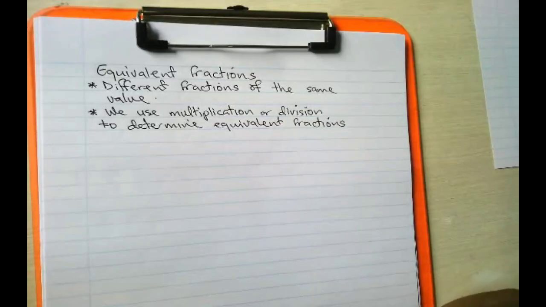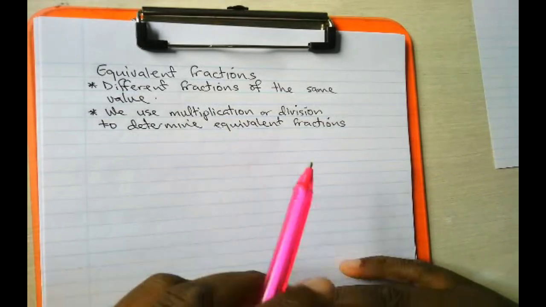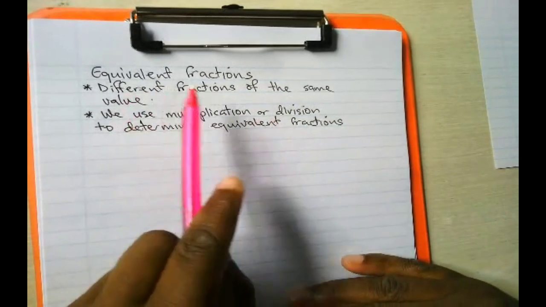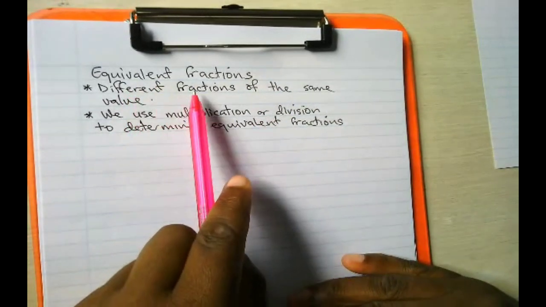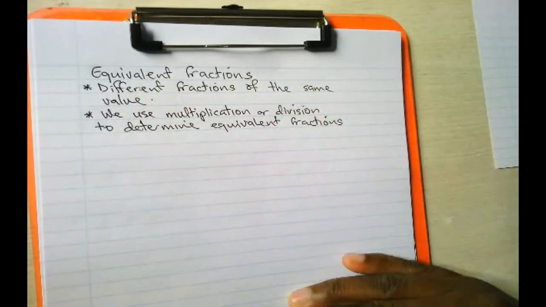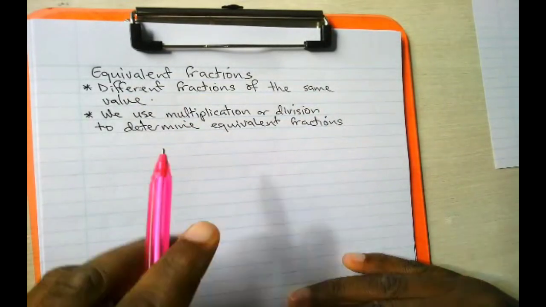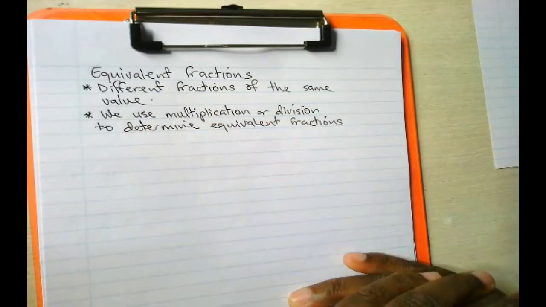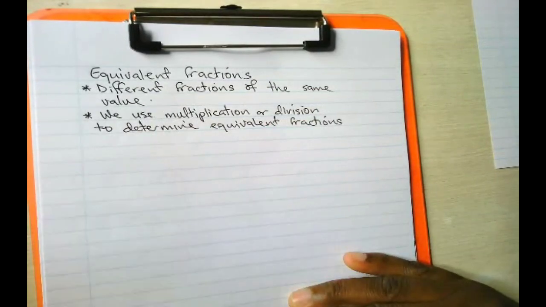I want us to look at equivalent fractions. What do we mean by equivalent fractions? In simple terms, equivalent fractions are two or more different fractions which are of the same value. So if we have two fractions and they have the same value, we say these fractions are equivalent. We use multiplication or division to determine the equivalent fractions. Let me give you an example.